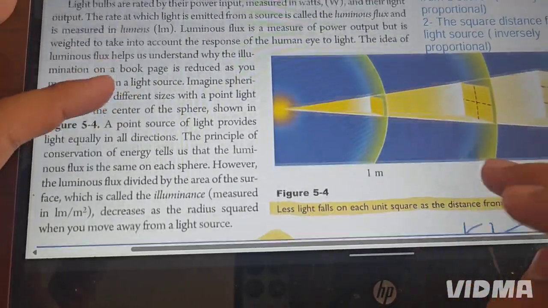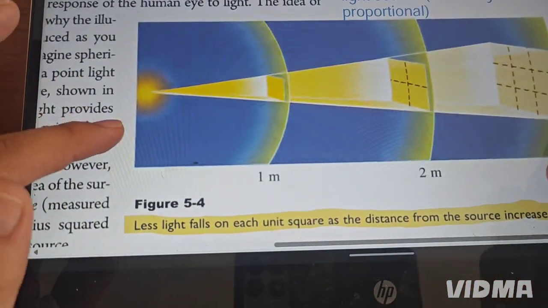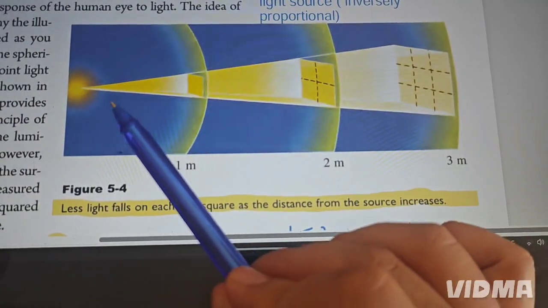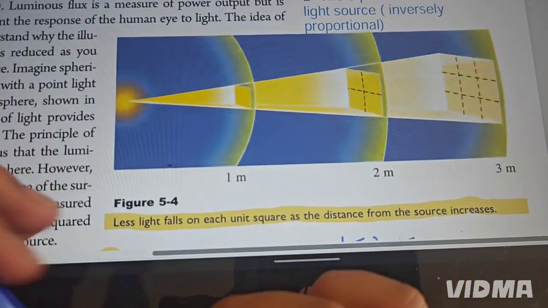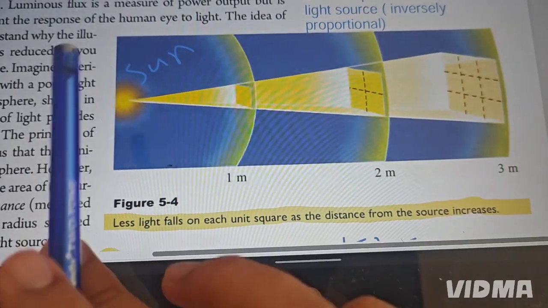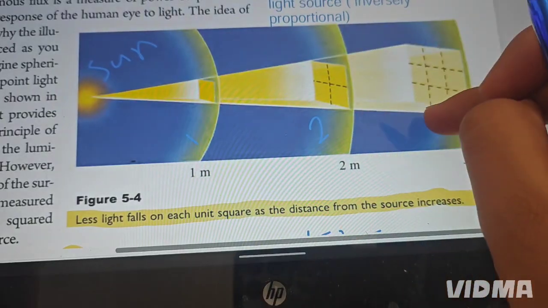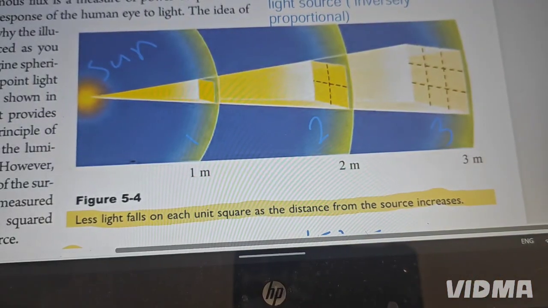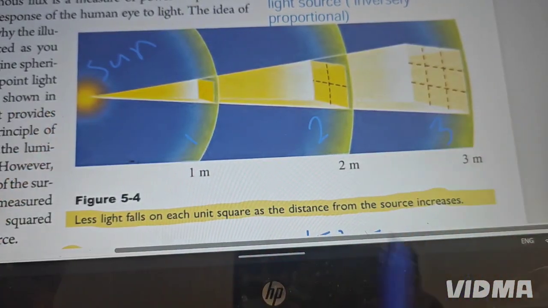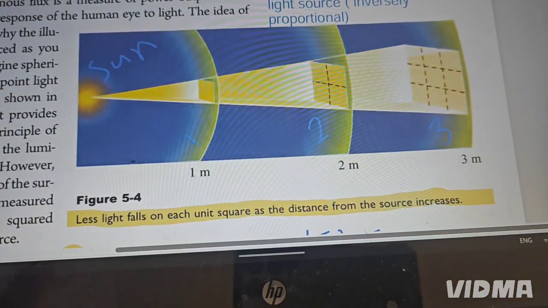You can understand it here actually. Let me show you where the Huygens principle is. Students, let me ask you a nice question. Here, if you notice, we have only one source. This is the source, and this is the sun. The light comes out from this sun and passes through all these three areas: area number 1, 2 and 3. I have a strange question. Even though we have only one source but three areas, how can this light pass through all of them? One source with three areas. How? This is called Huygens principle.